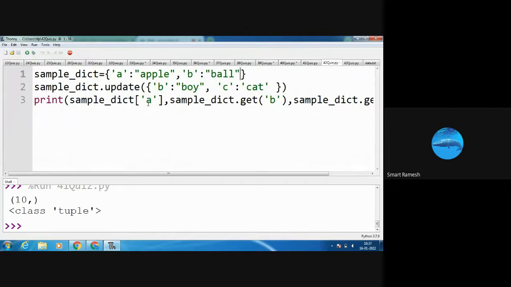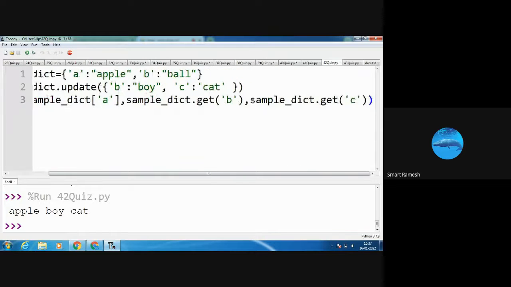Okay, so sample underscore dict of A. What is the value of A? Apple is the value of A. See the output screen. Next, what is the value of B? B is boy. Boy also displayed. Next, what is the value of C? C is cat. So cat also displayed in the output screen.